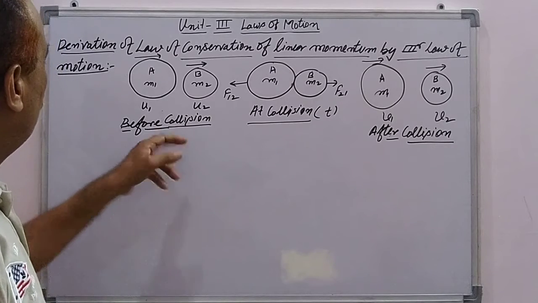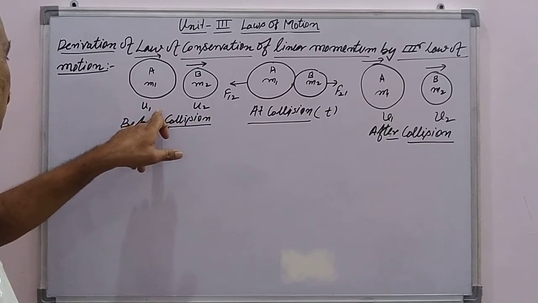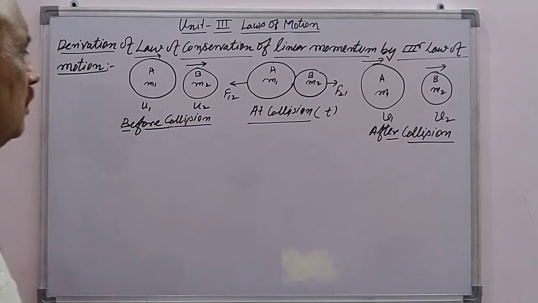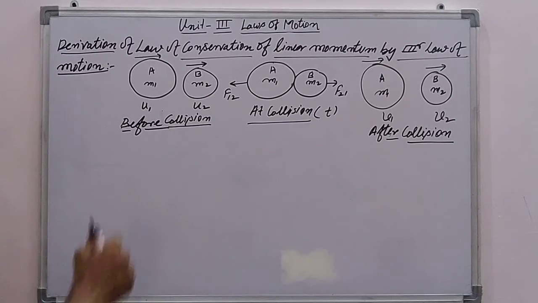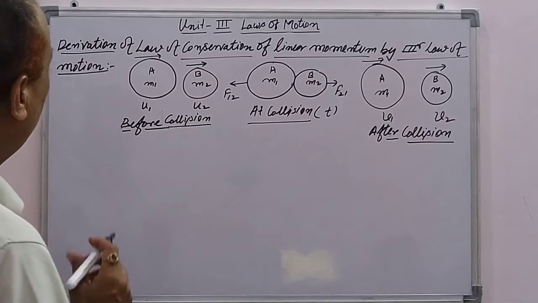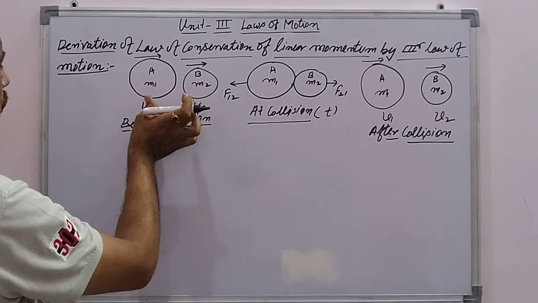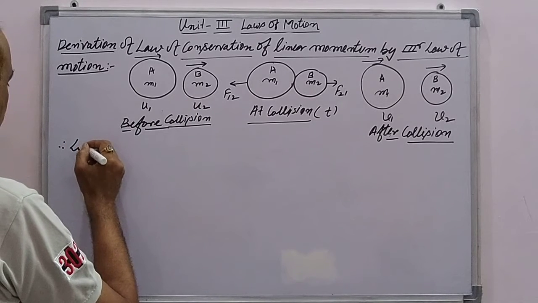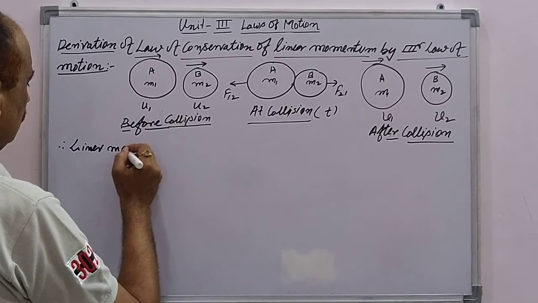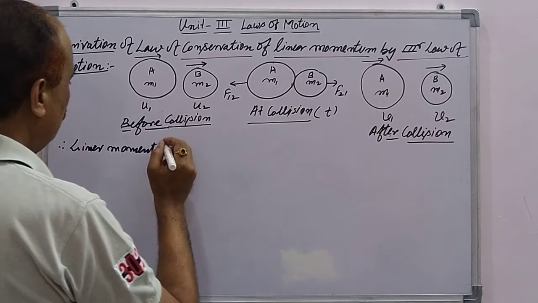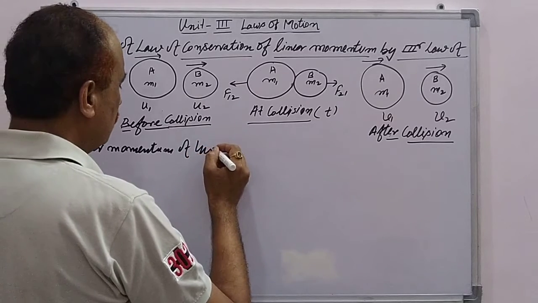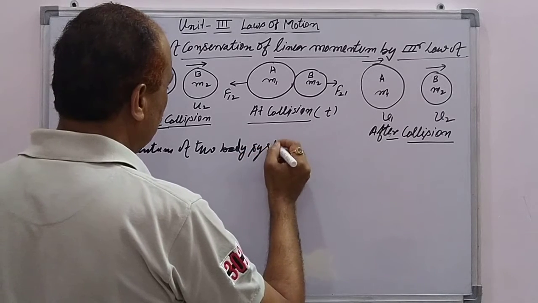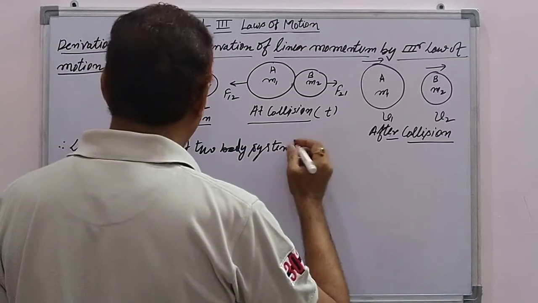Now m1 and u1 are the mass and velocity of the first body, and m2 and u2 are the mass and velocity of the second body before collision. So we have to find the linear momentum of the two body system before collision.